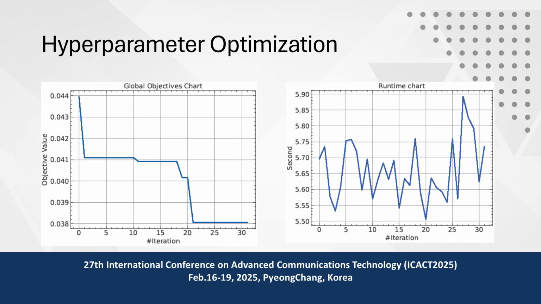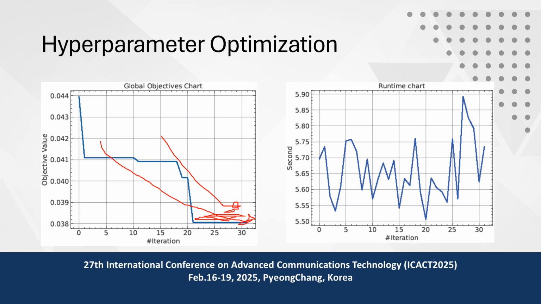And next is the global objective chart. Here we can see that the global objective chart gets reduced and fixed to a specific value. So this chart helps us find the optimum value. It keeps on changing as iterations increase, and as it reaches the final iteration, the optimal value gets fixed.